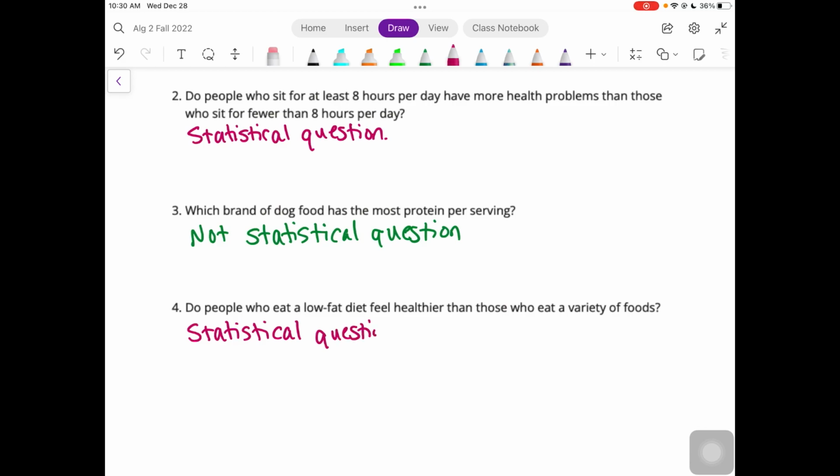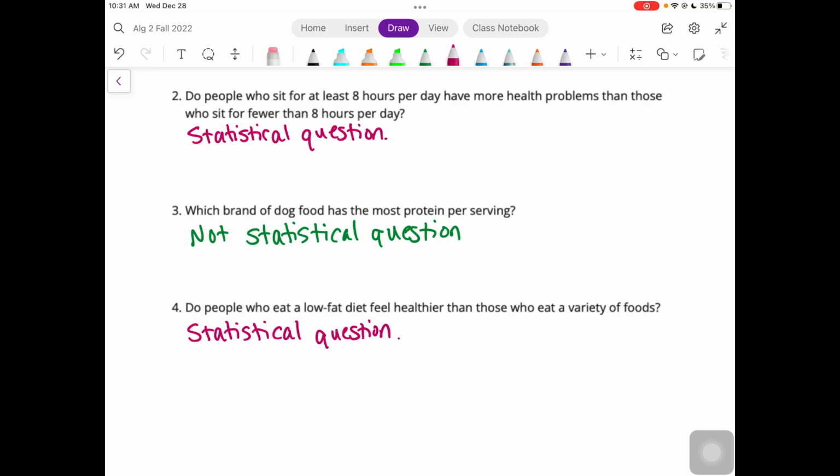All right, and then looking at the types of studies, you could do a survey to ask people about what kind of diet they have and how healthy they feel. You could do an experiment or an observational study and assign people to different diets for an experiment, or track the type of diet that they already follow in an observational study.